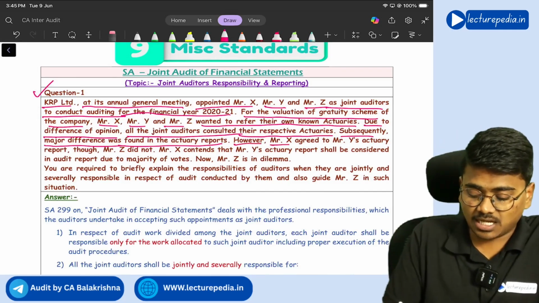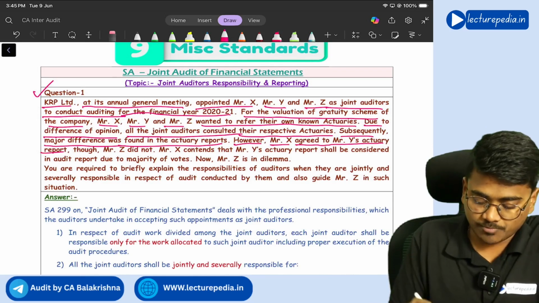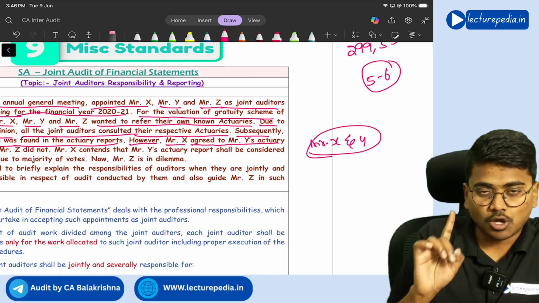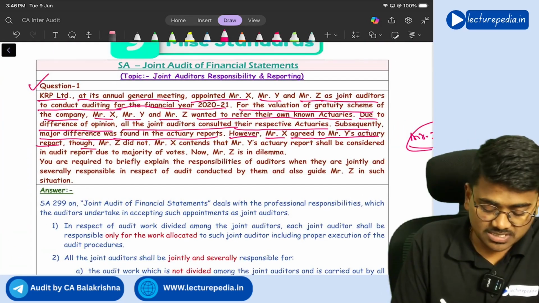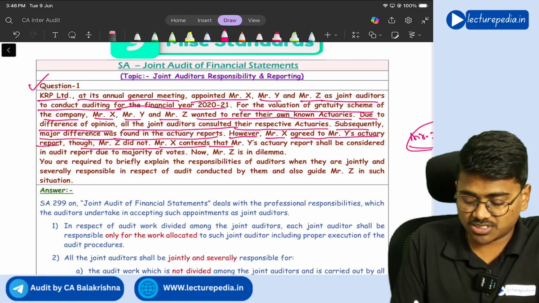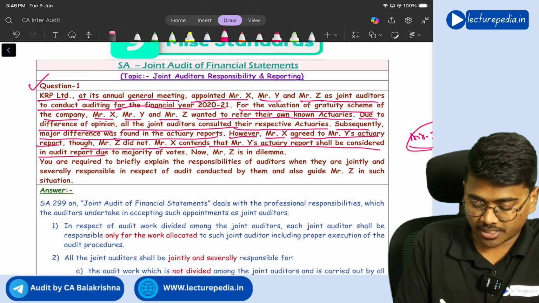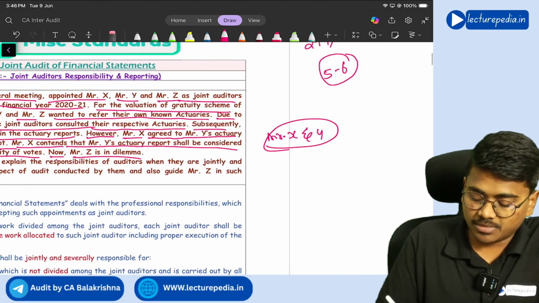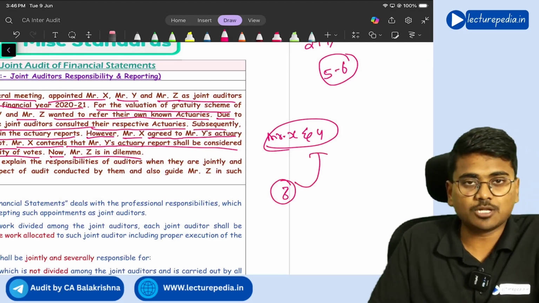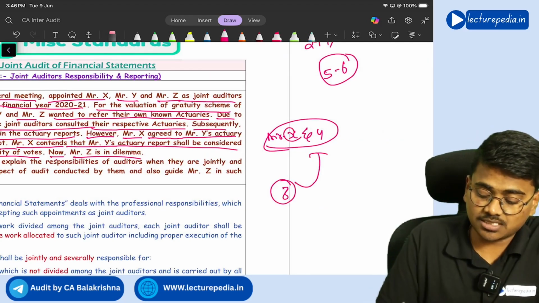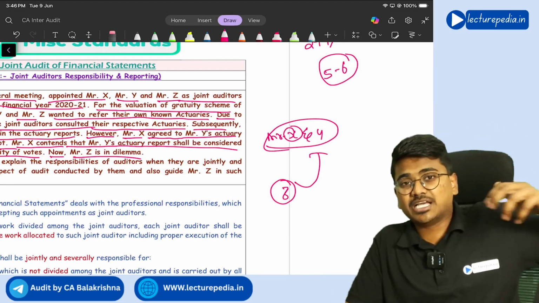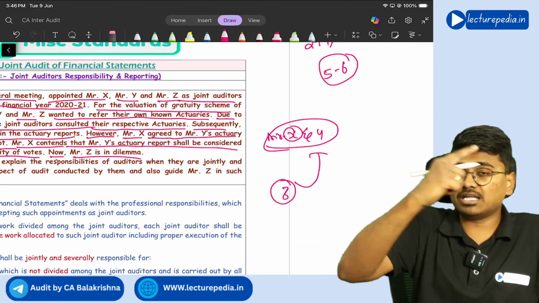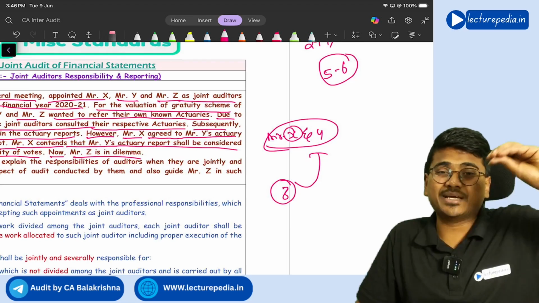However, Mr. X agreed to Mr. Y's actuary report. So Mr. X and Mr. Y agreed to one actuary report, though Mr. Z did not. Mr. X contends that Mr. Y's actuary report shall be considered in the audit report due to majority votes. Now Mr. Z is in dilemma. Mr. Z did not agree with the actuary reports of Mr. X and Y. Mr. X is saying that, see Mr. Z, since the majority of joint auditors are agreeing to one particular actuary report, you also should agree with this only.